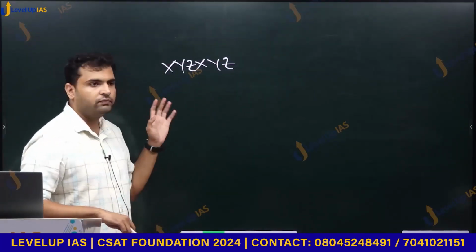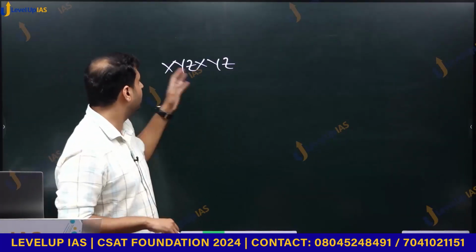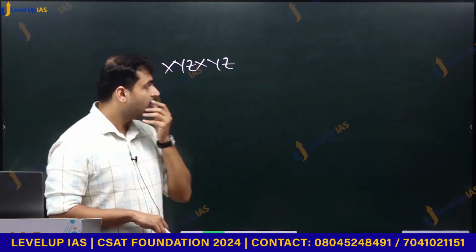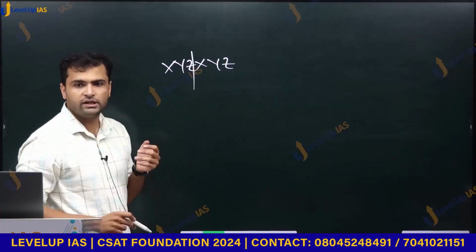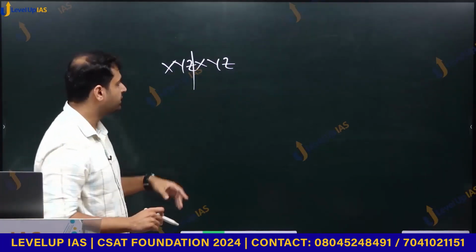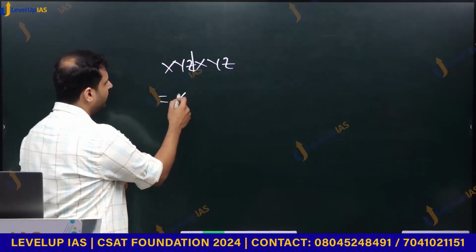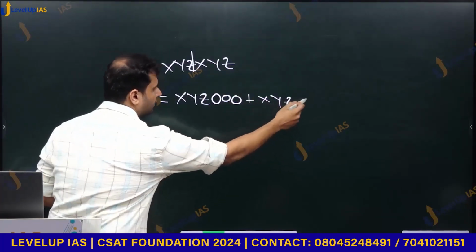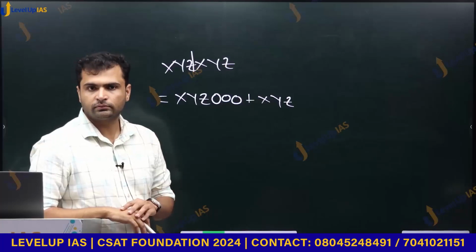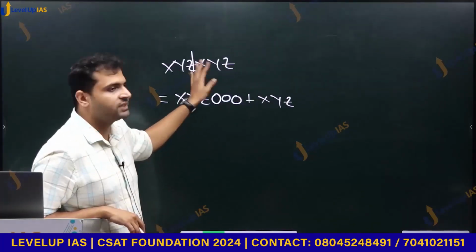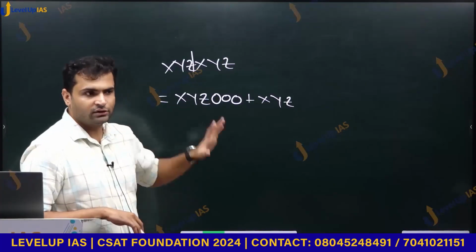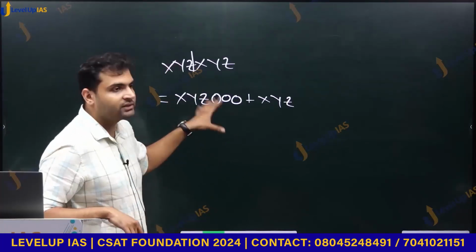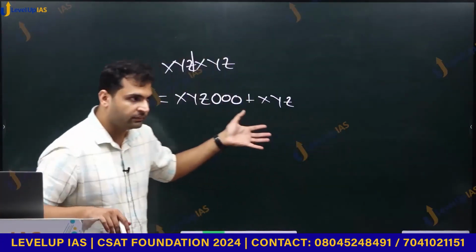So here, instead of expanding entirely, like 1 lakh into x, 10,000 into y, what we observe is that there is symmetry after 3 digits. So what we do is, we write it as xyz 000 plus xyz. Why did I do it? Because there is symmetry after 3 digits. Again, this is not something that will strike you inside the examination hall. This is the ideal method, or how you can solve it mathematically.